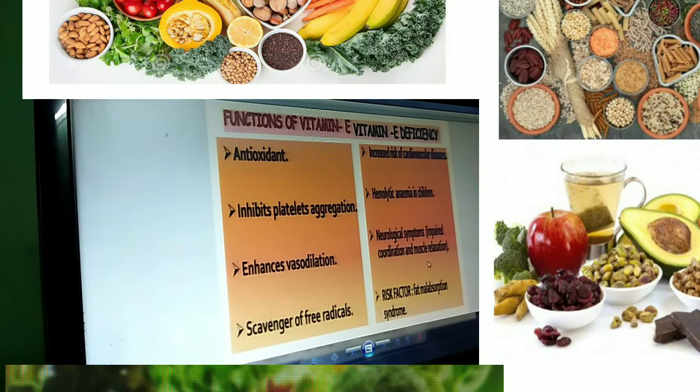Then fat malabsorption, that is, fat is not absorbed properly in the body. A syndrome means a group of conditions, so many other variations and diseases will be caused.